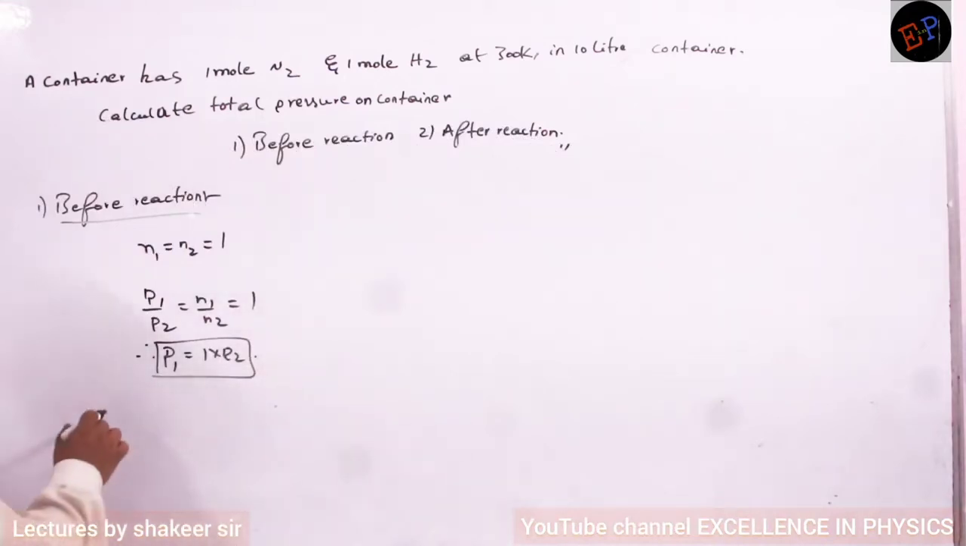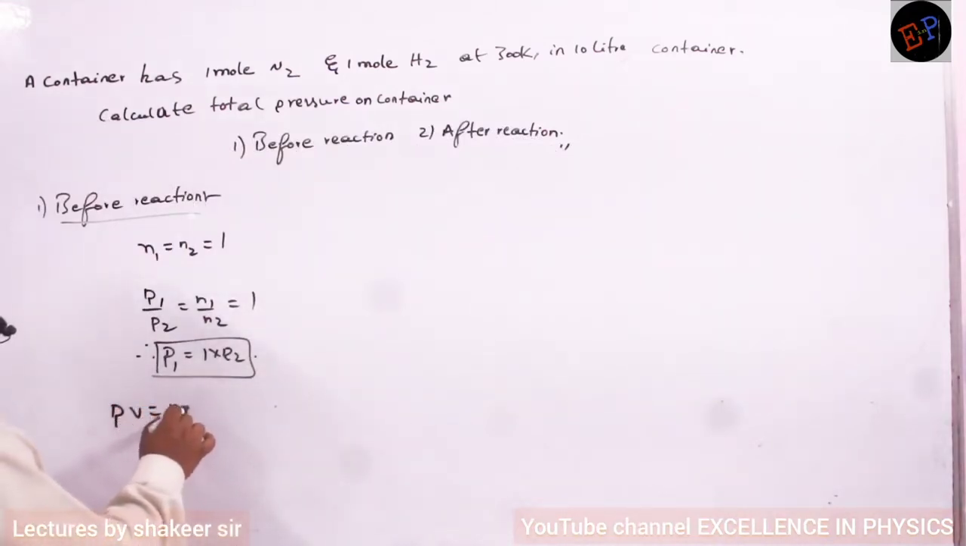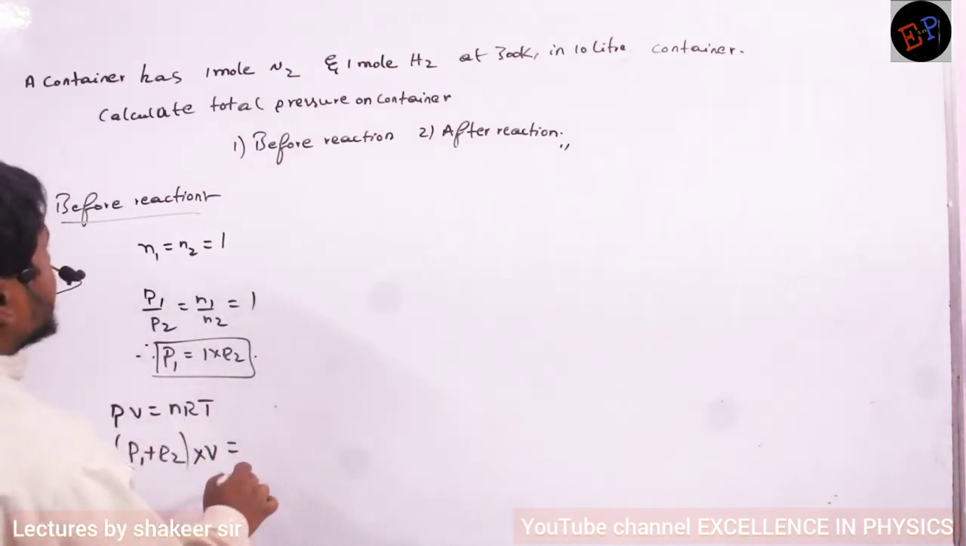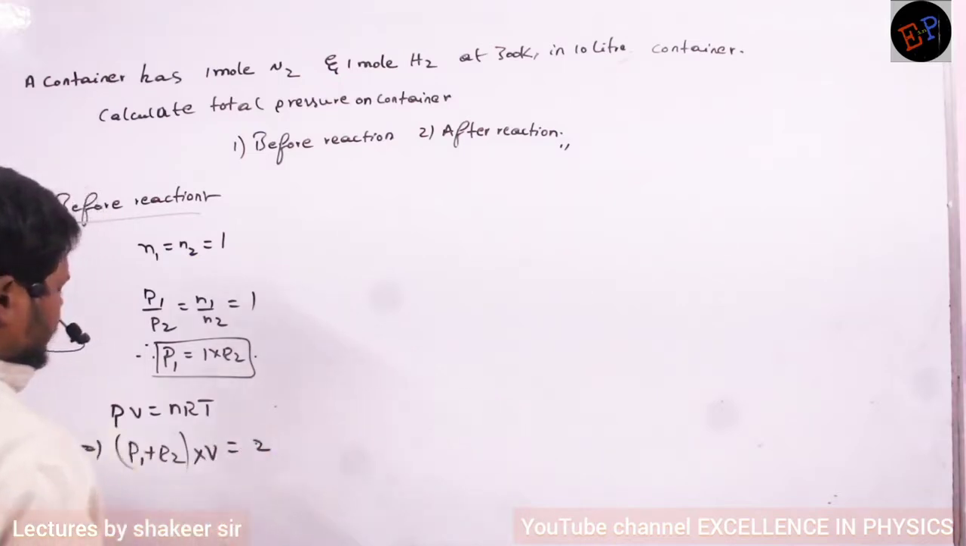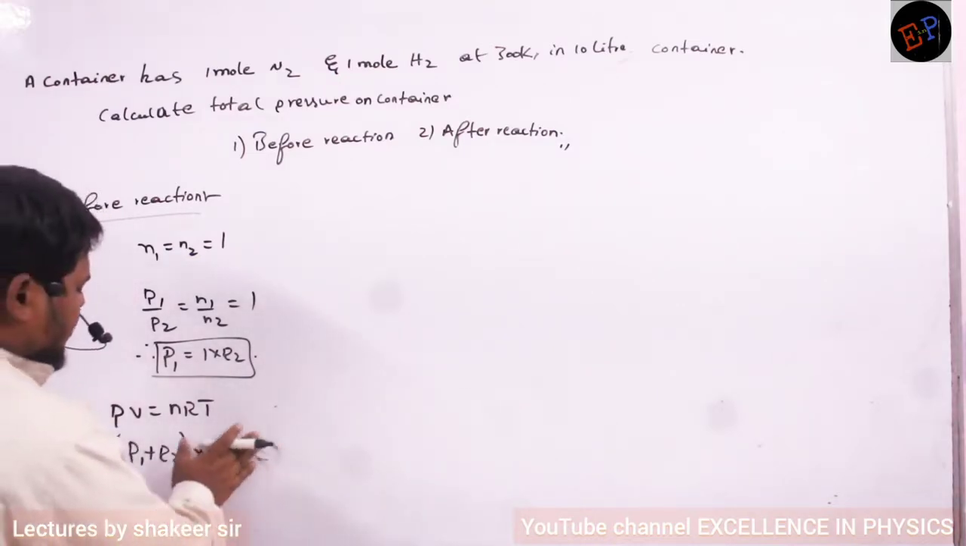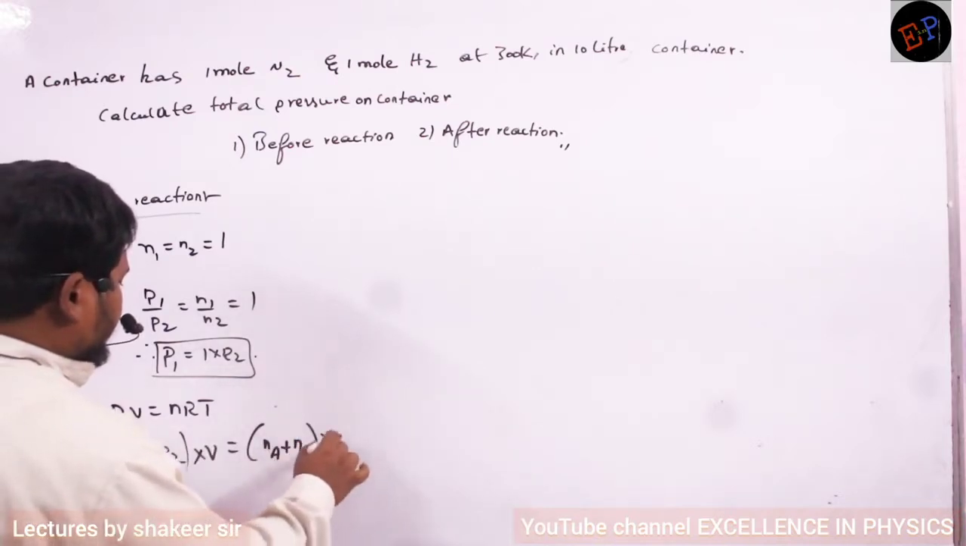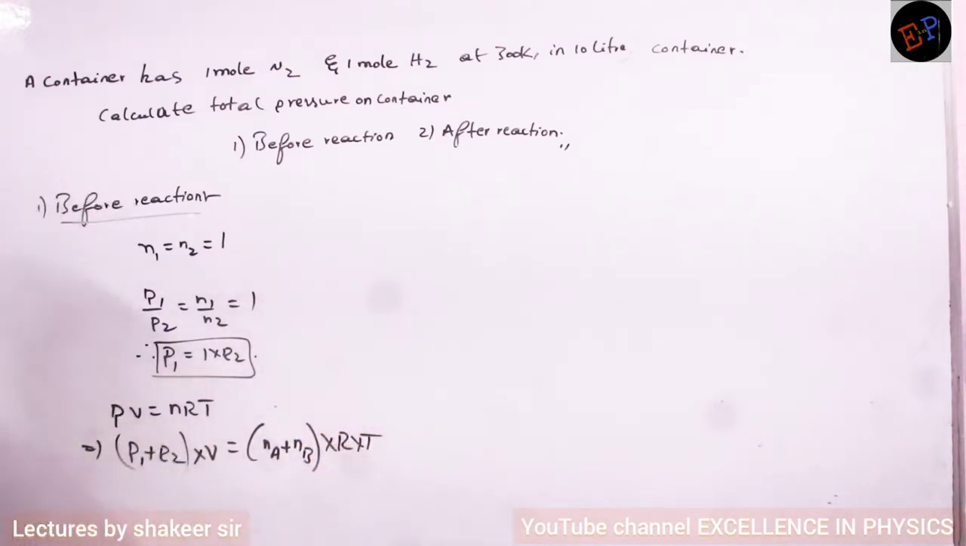So I can use the ideal gas equation. PV is equal to nRT. For pressure I can write P1 plus P2, the partial pressures. And the total volume of the gas is always the same. Number of moles are how much? 1 plus 1, 2. 2 moles of gas is present. Or you can write Na plus Nb multiplied by R into T. You can write the equation like this. So this is the equation for one gas. The same equation I am modifying for a mixture of gases. Is it clear?